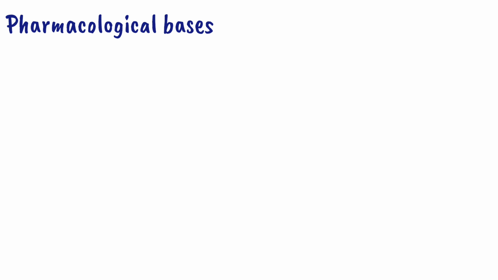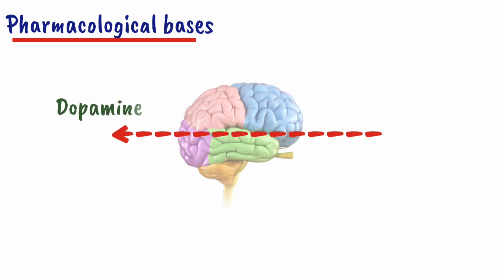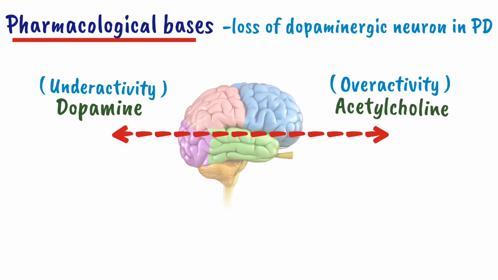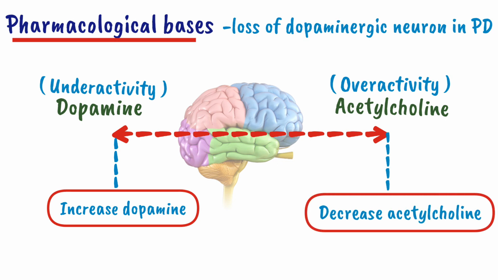We will discuss all of these classes of drugs in detail, but before that let's study the pharmacological basis of these drugs. In the human brain, there is a balance of activity between dopamine and acetylcholine. So whenever there is a loss of dopaminergic neurons in Parkinson disease, there will be an underactivity of dopamine and overactivity of acetylcholine. So to treat Parkinson disease, we have to increase the level of dopamine or decrease the level of acetylcholine. That is why we use dopaminergic drugs and anticholinergic drugs in Parkinson disease.